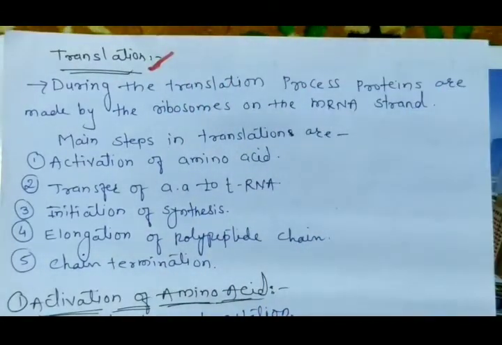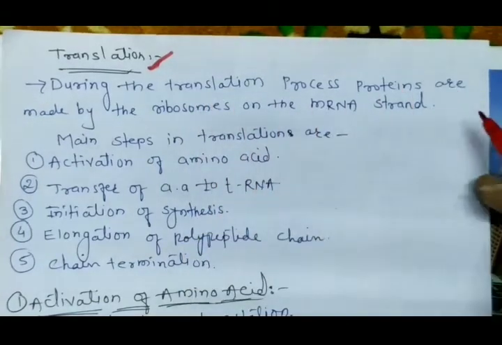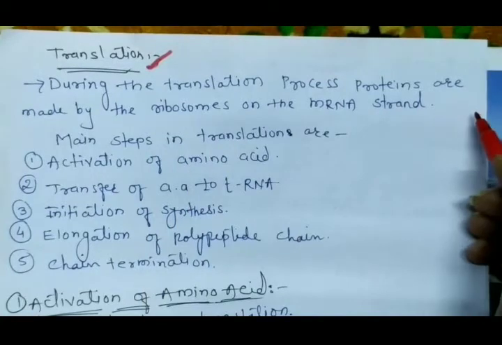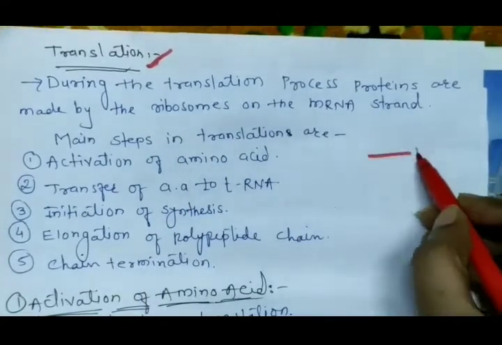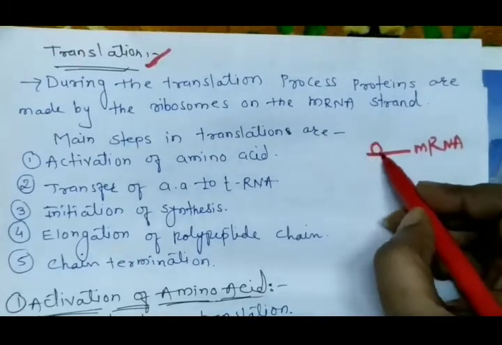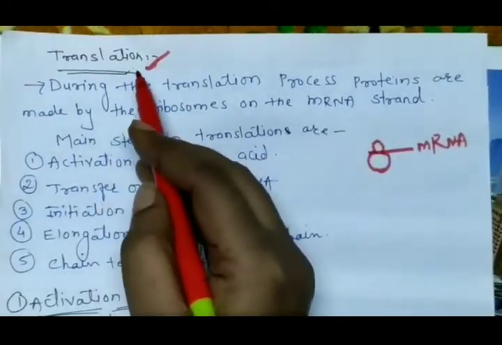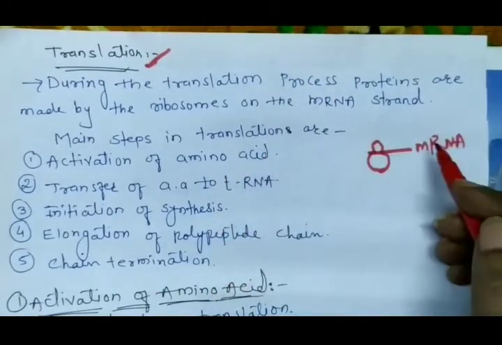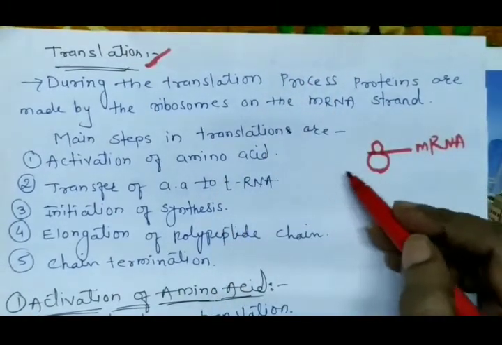Now we will see what the process of translation is. During translation, proteins are made by the ribosomes on the mRNA strand. See, this is the mRNA strand, and on it, with the help of the ribosome, the translation process is done. This translation process is done in many steps, one by one.